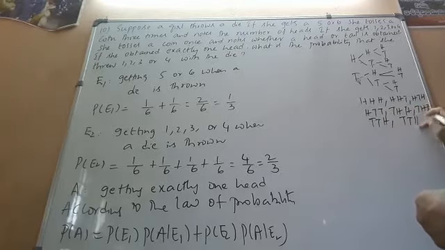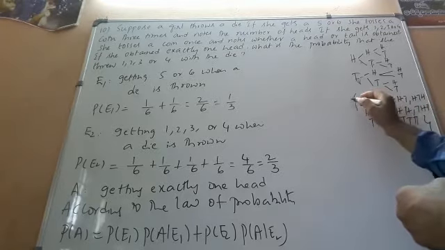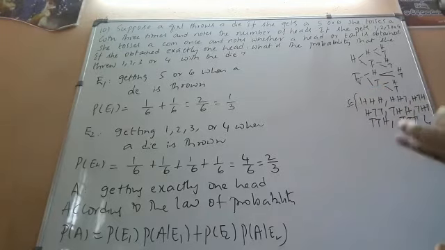Total number of outcomes is 8. This is the sample space when a coin is tossed 3 times.